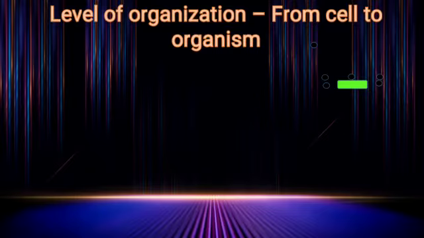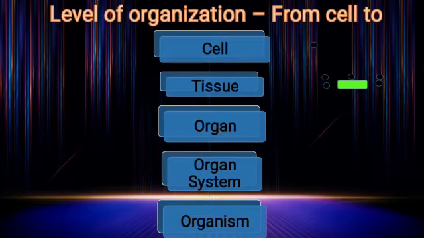Level of organization from cell to organisms. As we know, human beings or other living organisms are made up of cells. So in multicellular organisms, cell represents the lowest level of organization. A group of similar cells performing similar functions is called a tissue.